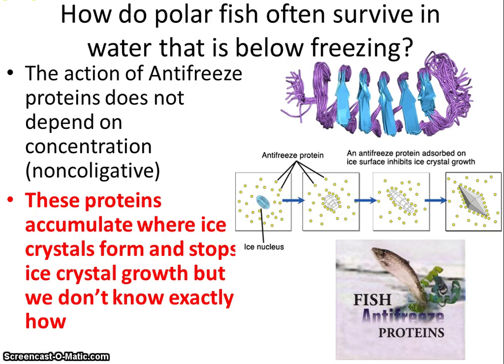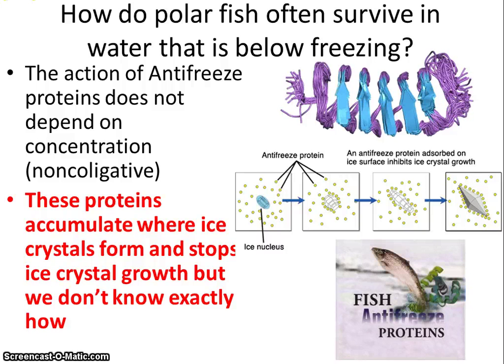If you think of the antifreeze inside your radiator, you need to add a 50-50 water to antifreeze mixture to your radiator to keep that water from freezing even at negative 20. Fish regularly swim in waters that are colder than that, and yet they don't freeze. And they don't freeze because they have much less of this antifreeze protein inside their bodies. So how? They have very, very little of this protein. How does it stop their entire bodies from freezing?